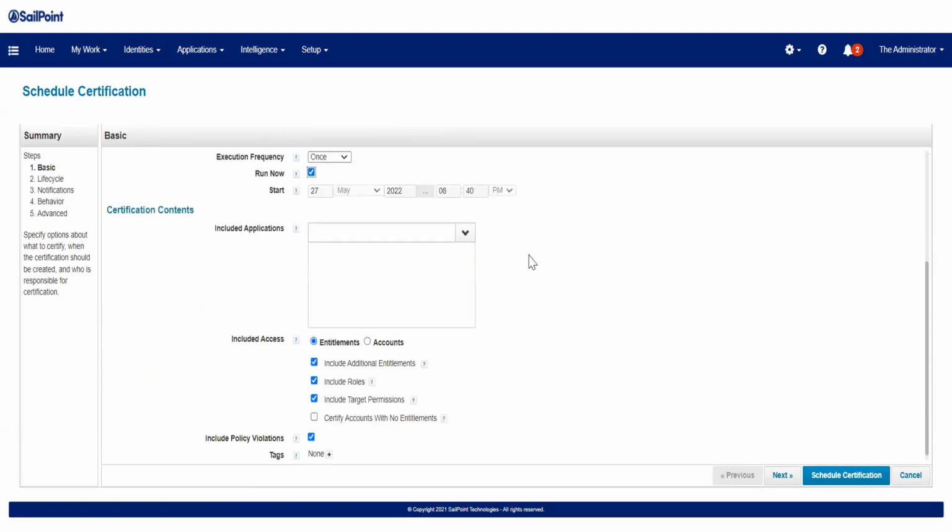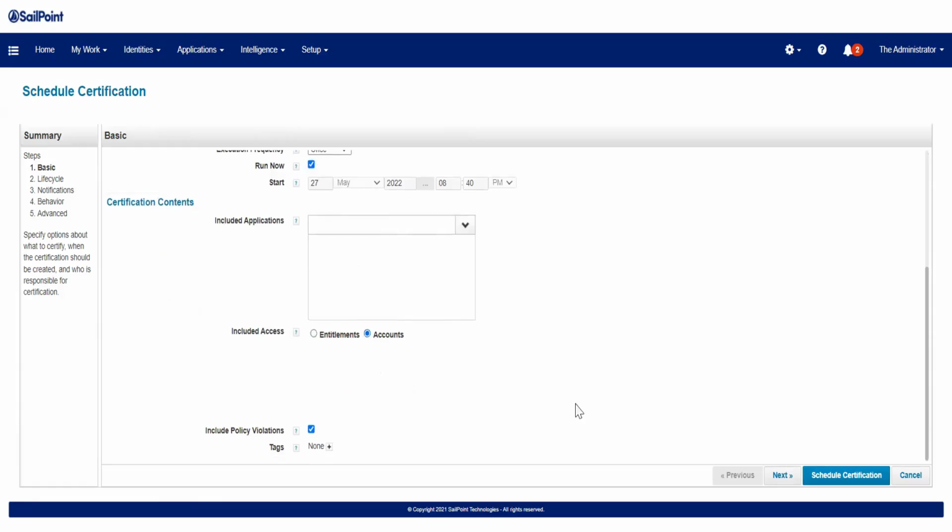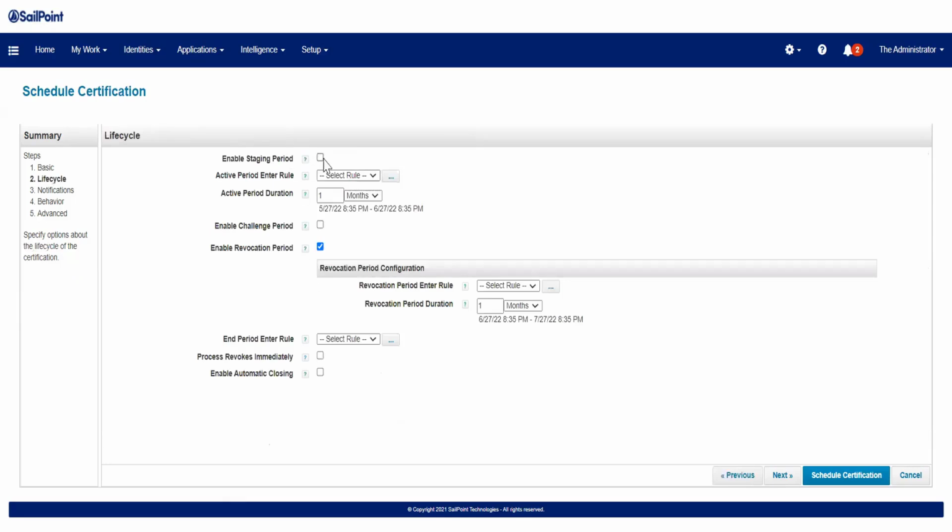Now again, same thing, run. Now, okay, include application or all this. If you want to do that, you can do that or simply leave it as is. Go to next. In this case, I will not do this. Okay, now you'll see it right now. Active period duration, I'm keeping for 1 hour, you see 8:35 and it will end on 9:35. So within 1 hour managers need to complete the access review.